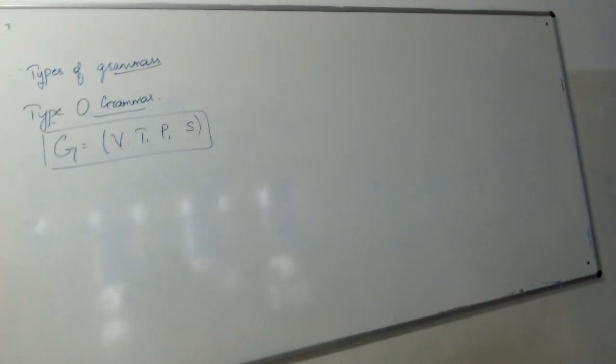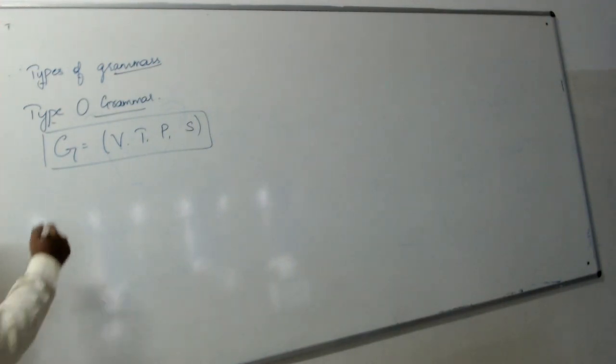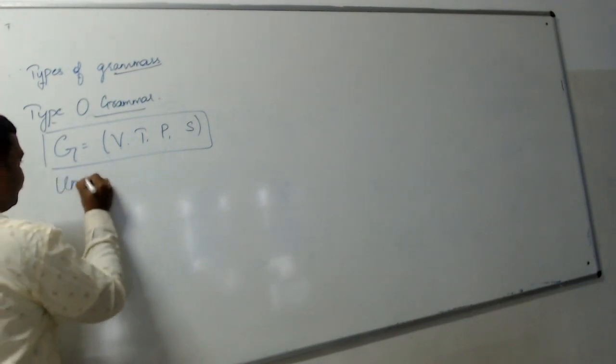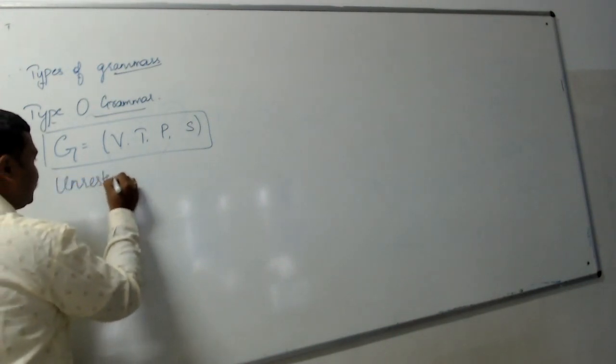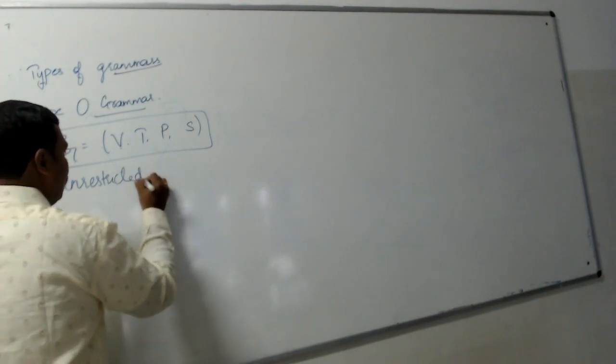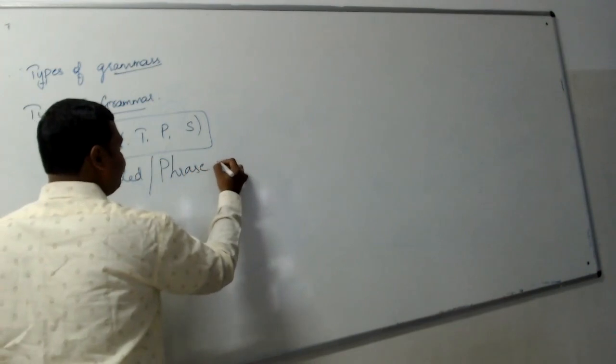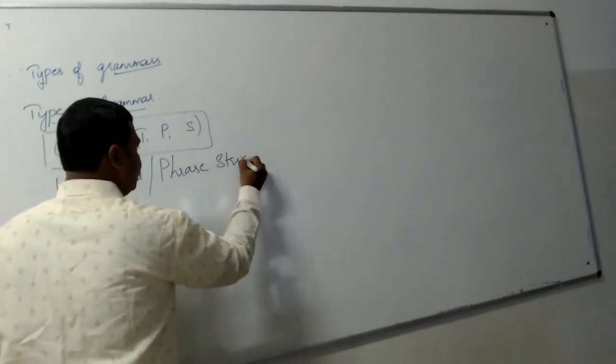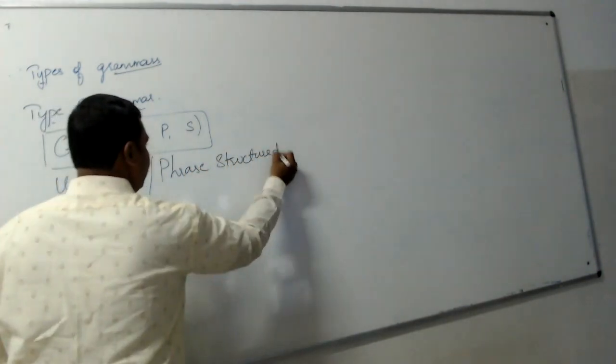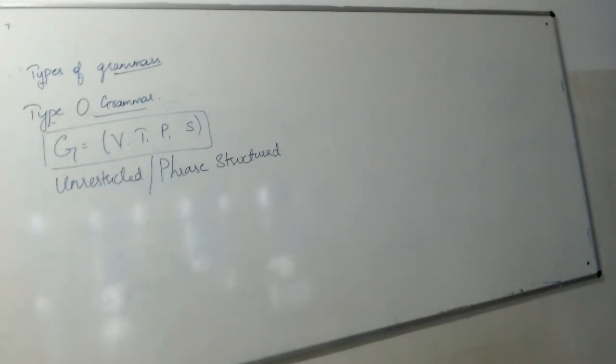So a grammar is said to be type 0 grammar, or it is also called unrestricted grammar, or it is also called phrase structured grammar. It's called unrestricted or phrase structured.